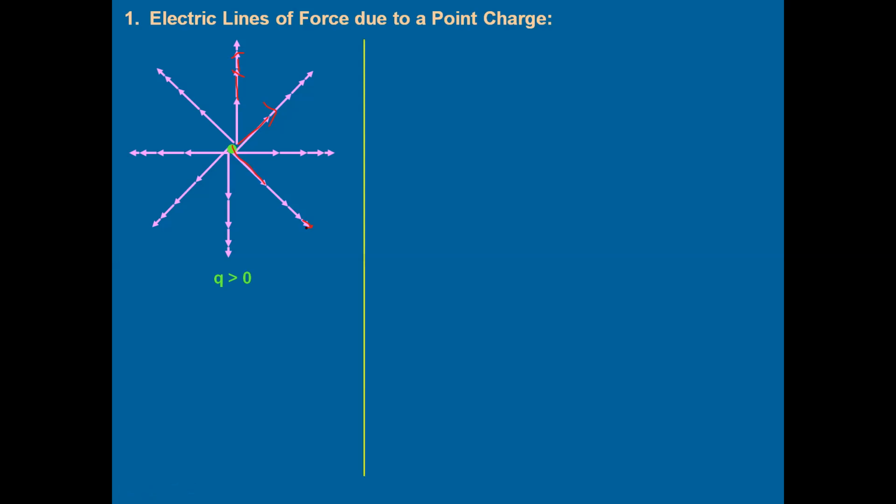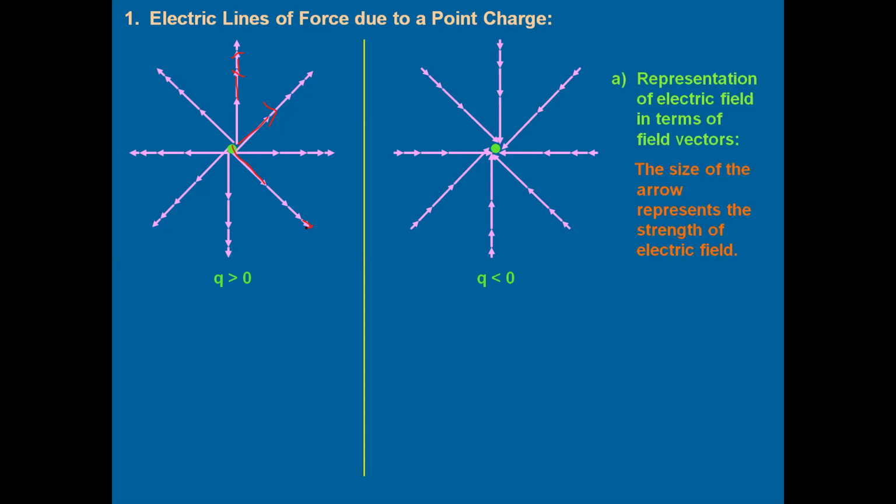If you want to draw this kind of representation for Q less than 0, Q less than 0 means it is a negative charge. Obviously, if you keep a unit positive charge, it will try to move towards a negative charge because negative and positive charges attract each other. So this is going to be the shape of electric lines of force due to a negative charge using vector representation. But it is very rare that we use vector representation; instead we use certain lines or curves only.